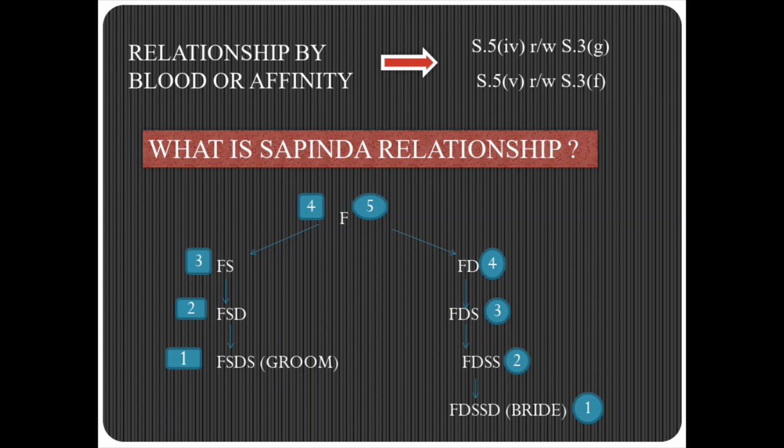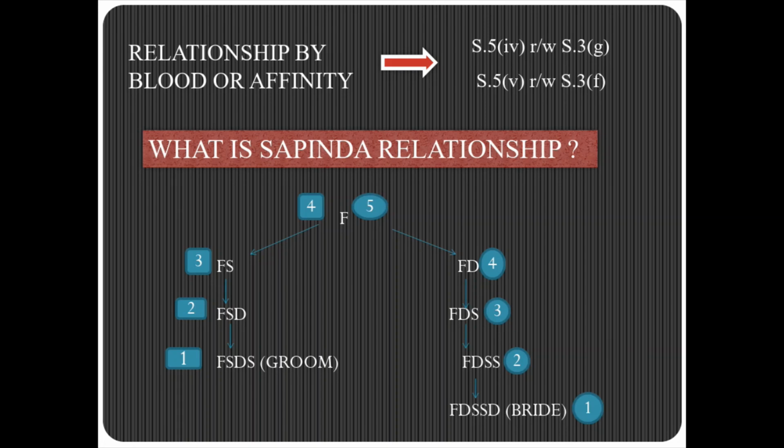So what we mean is that degrees are computed inclusive of the person concerned and the common ancestor, like the figure I have mentioned in this slide. Let's first understand it. F is the father, and below, FDSSD is the bride, and FSDS is the groom. F is the father who gave birth to FS and FD. FS gave birth to FSD, that is a daughter, and FSDS is the son of FSD.